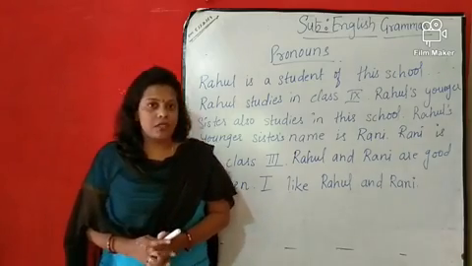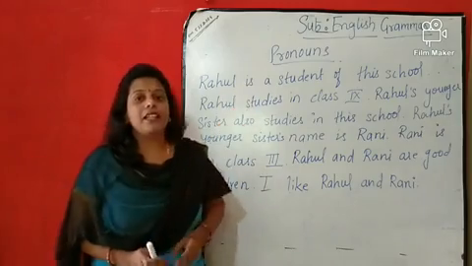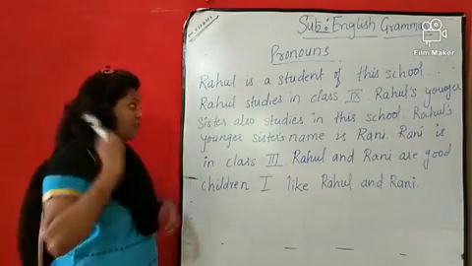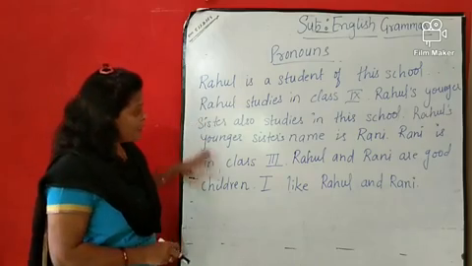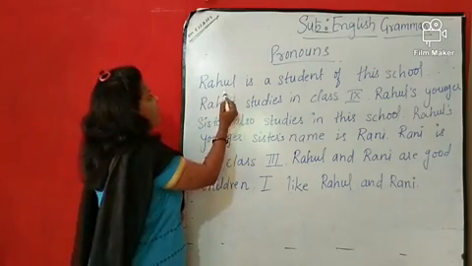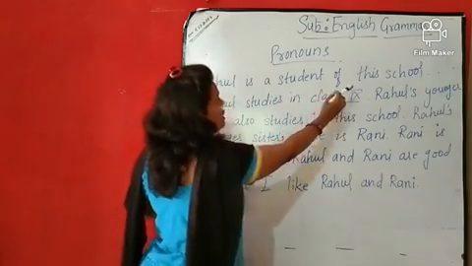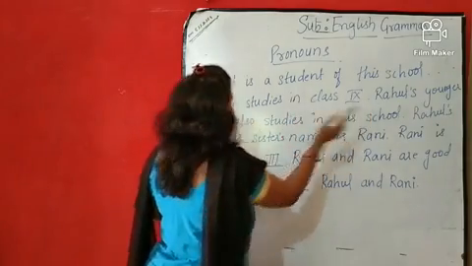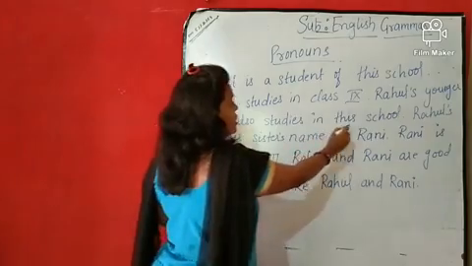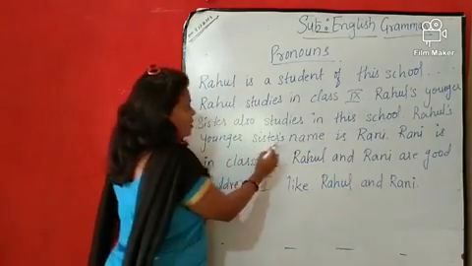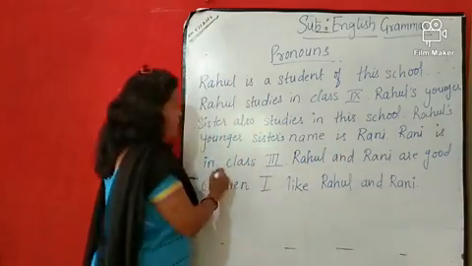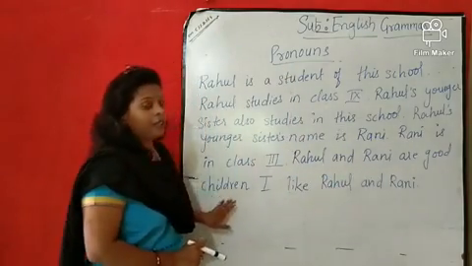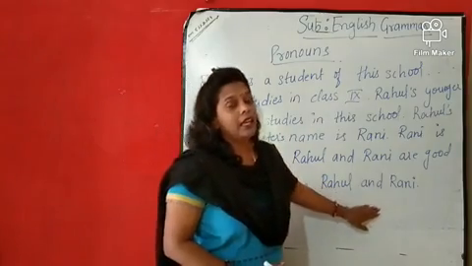So today we are going to see. Okay. Now let's have an example. अब एक example देख लेते हैं. See, here I have written one small 3 to 4 lines. Just read out this one. Rahul is a student of this school. Rahul studies in class 9. Rahul's younger sister also studies in this school. Rahul's younger sister's name is Rani. Rani is in class 3rd. Rahul and Rani are good children. I like Rahul and Rani.